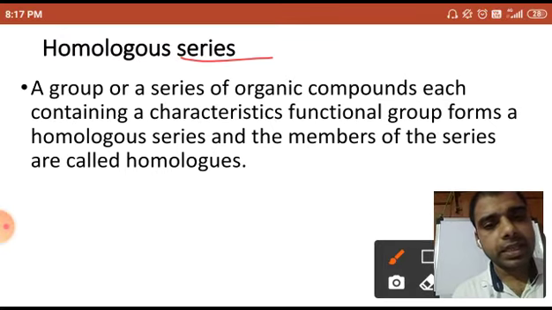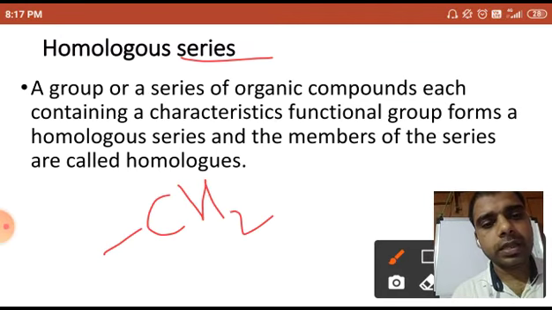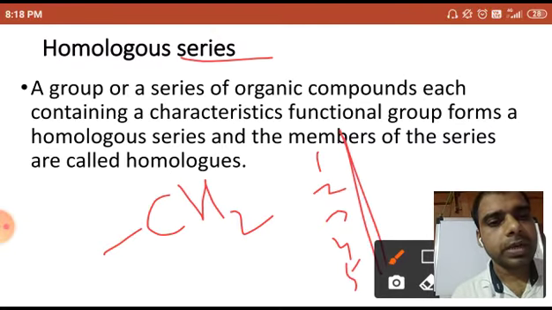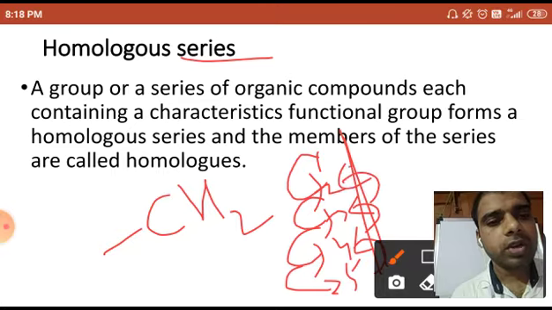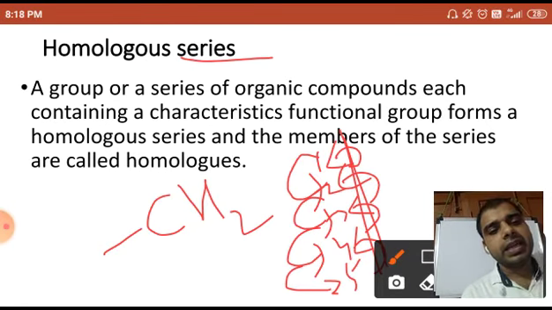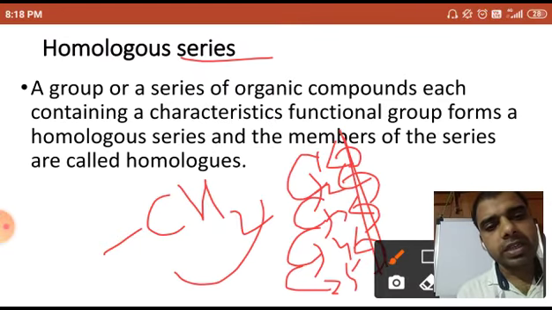If I write some members, 1, 2, 3, 4, 5, 6, from 1 to 2, 2 to 3, 3 to 4, 4 to 5, and also going upward, you will find consecutive members. But if we have to move in a series, we cannot skip anyone. There would be the difference of CH2.